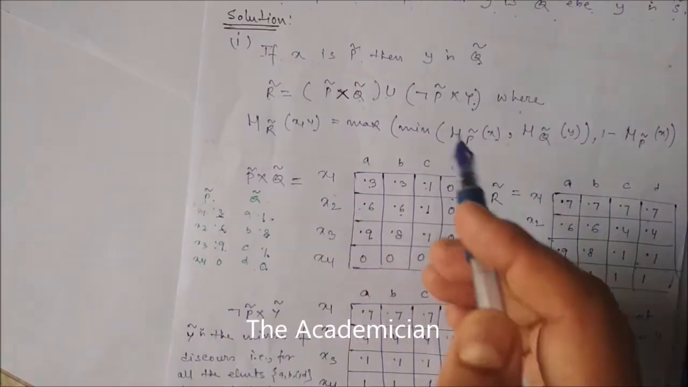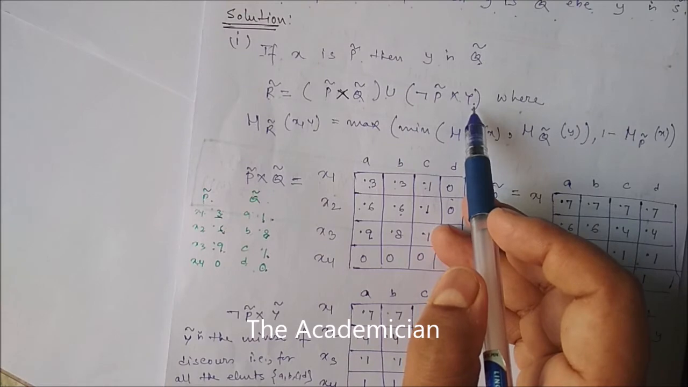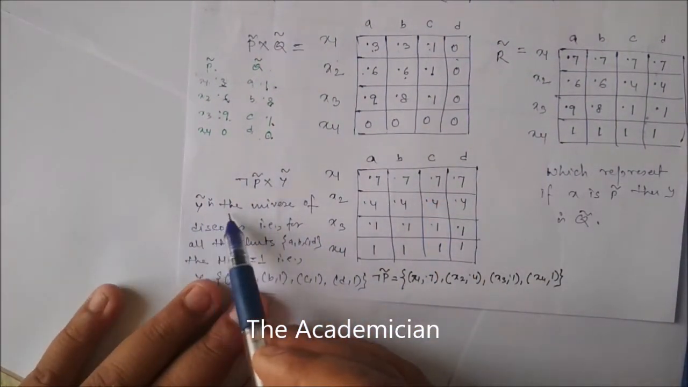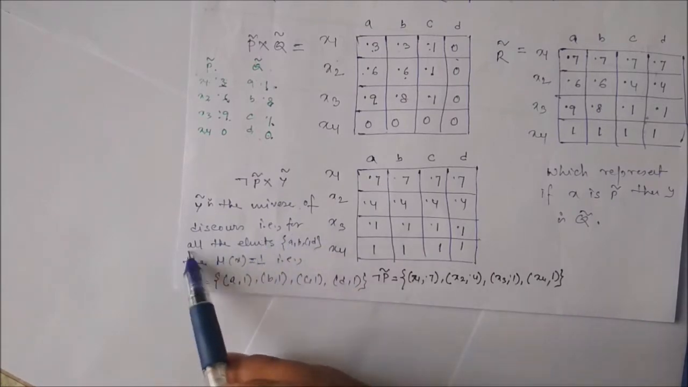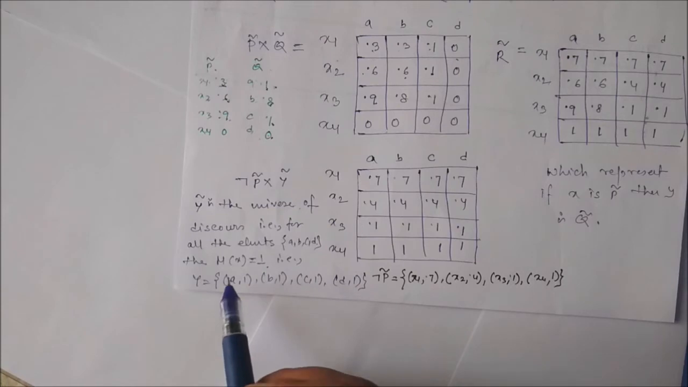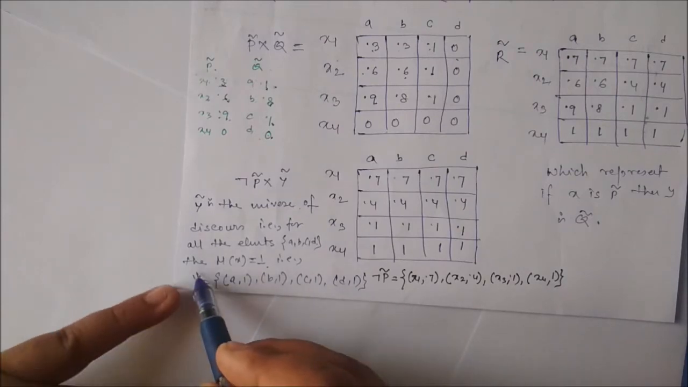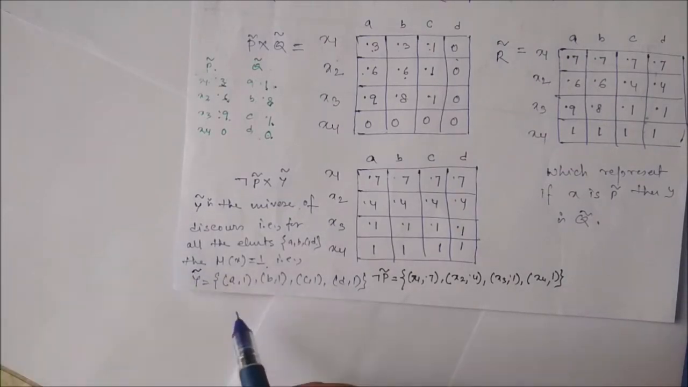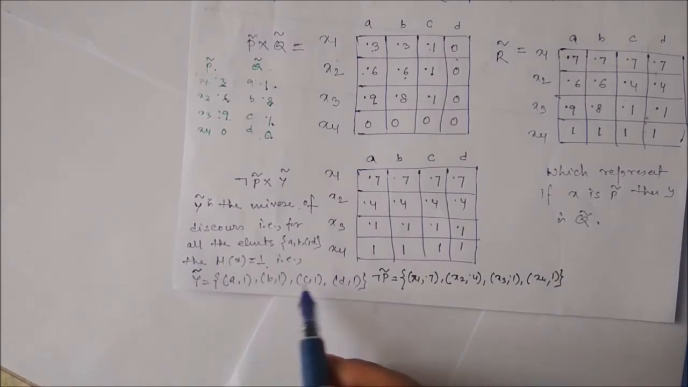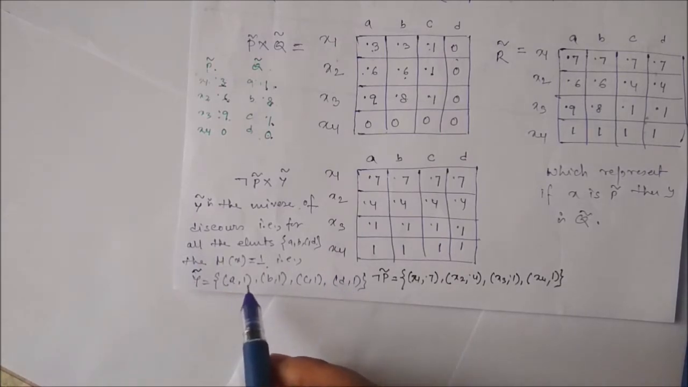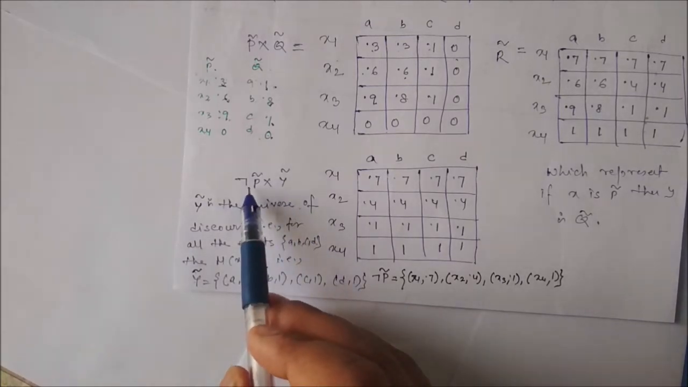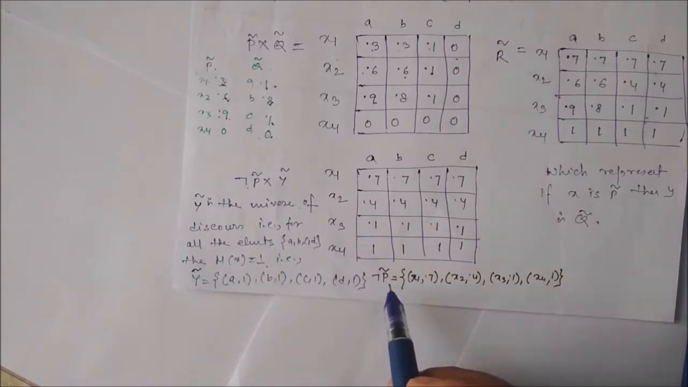Similarly, to get not P and Y, where Y is the universe of discourse, that is for all the elements A, B, C, D the membership value should be 1. That means Y is what? Y is a fuzzy set, it's a universal set. So A, B, C, D are all contained, Y must contain A, B, C, D. That's why the membership values are 1, 1, 1, 1. And here we have to apply not P. So P you already know.